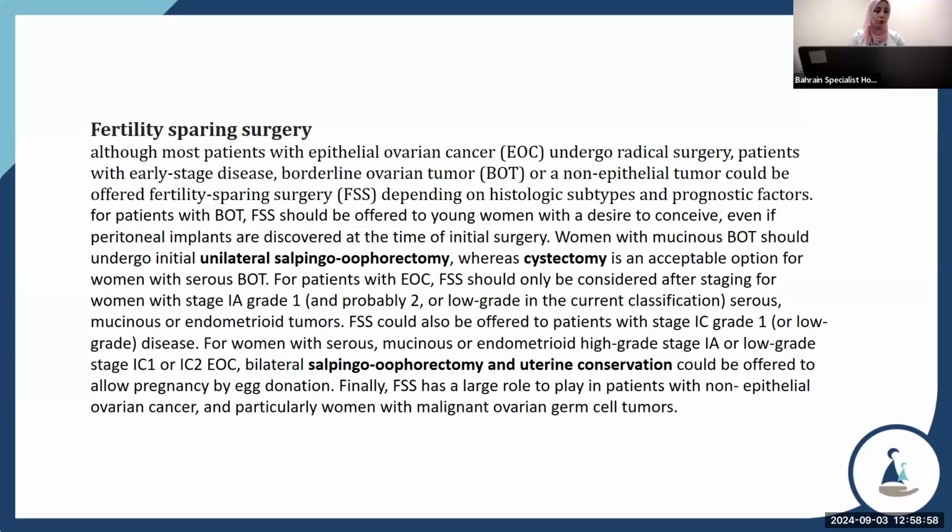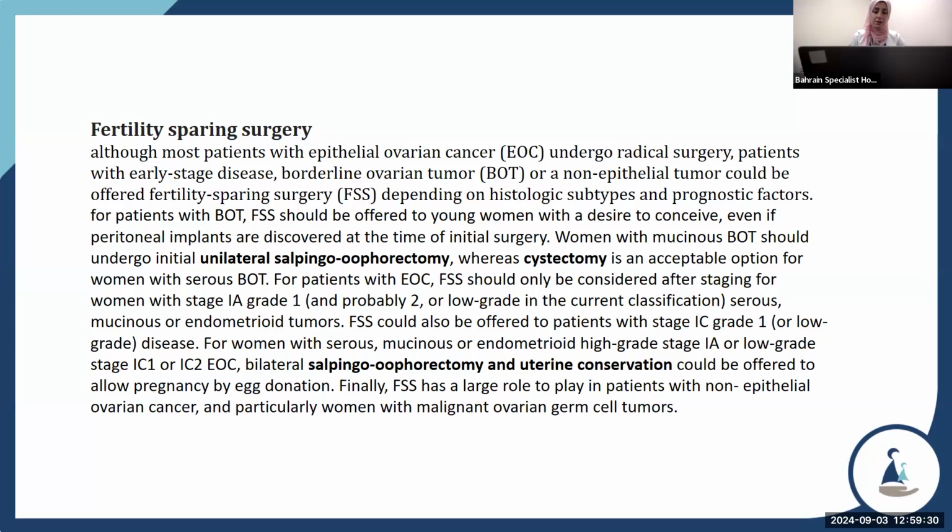For patients with borderline ovarian tumor, fertility-sparing surgery should be offered to young women with desire to conceive, even if peritoneal implants are discovered at the time of initial surgery. Women with mucinous borderline ovarian tumor should undergo initial unilateral salpingo-oophorectomy, whereas cystectomy is an acceptable option for women with serous borderline ovarian tumor.